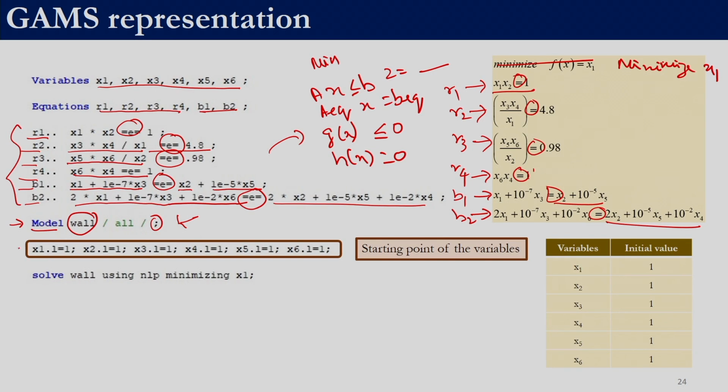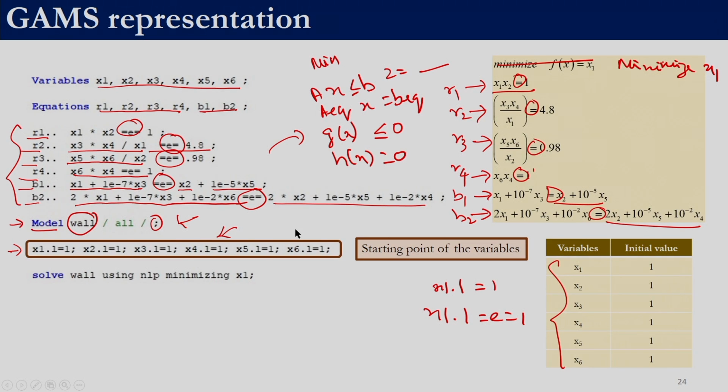In this case we also specify the initial starting point. The starting point can be given as the name of the variable, x1 dot L, where L means level, equal to whatever that value is. Remember it is not x1 dot L equal to E equal to 1, because that is only for a constraint. This is not a constraint, this is just a starting point. So for all the 6 variables we are starting with a value of 1, right.